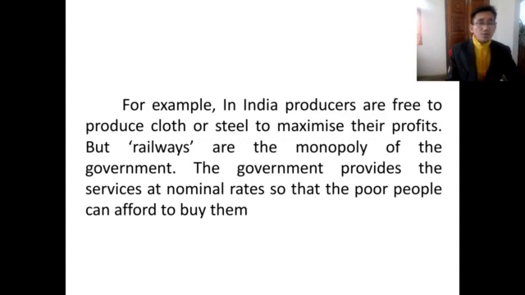Only the good ones of both are picked up and taken care of by the government, where there is a mixed economy, and they plan accordingly. The problems of what to produce, how to produce, and for whom to produce are taken care of by the respective governments of different types of economies.